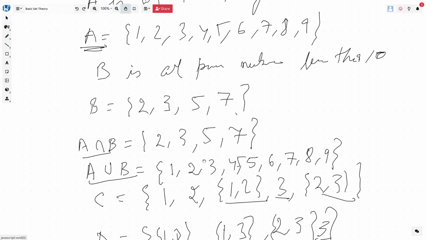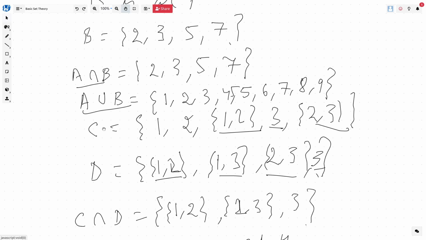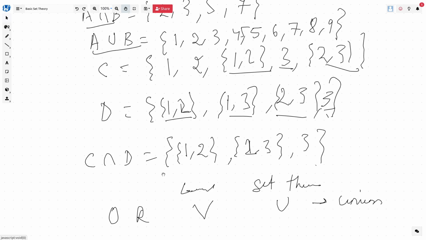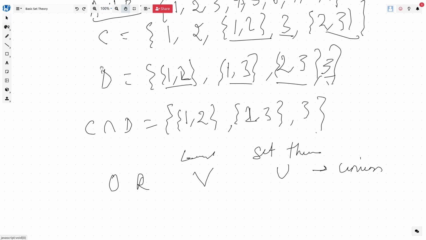Now let's move to our third example which we have taken. So this is a set C and this is a set D. Now C intersection D, we have found like this by counting the elements which are appearing together, right? Now let's try to write the C union D here. So C union D will be all the elements in C.